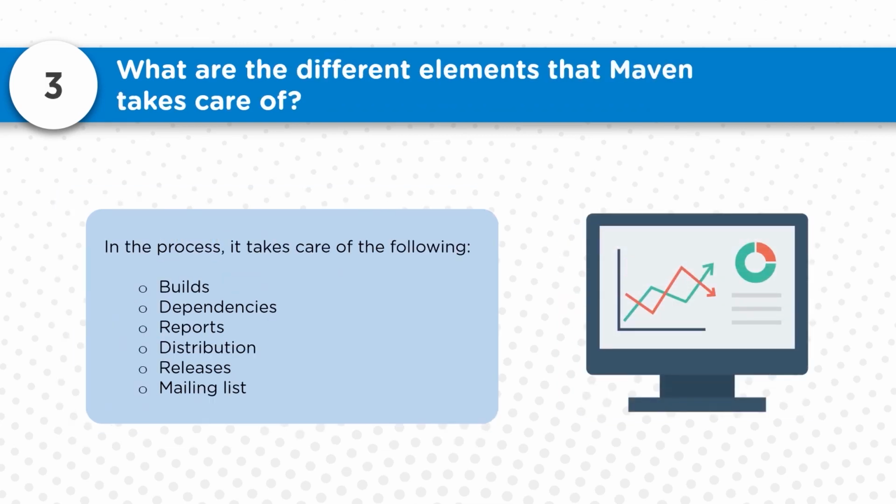Now the next question is, what are the different elements that Maven takes care of? These elements are builds, dependencies, reports, distribution, releases, and mailing list. These are the typical elements taken care of by Maven during the build process and during the preparation of the builds. They can explore all these and fully understand how they can work on these different processes.